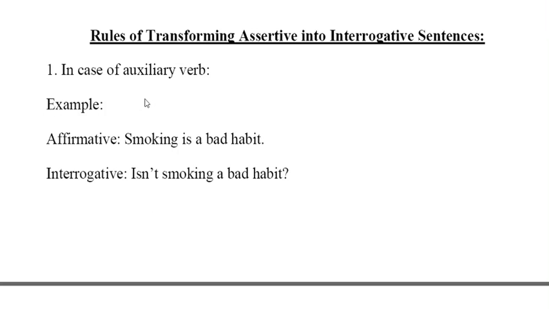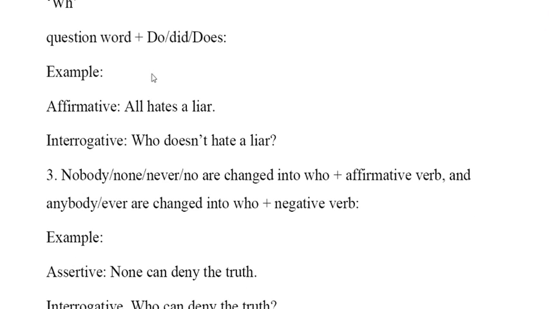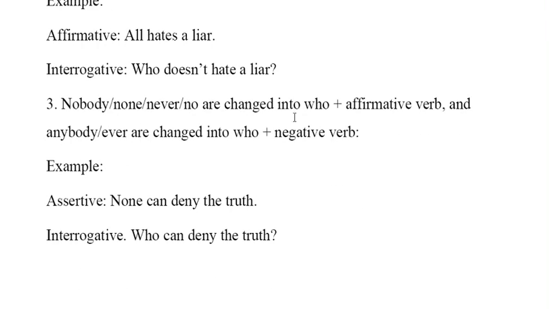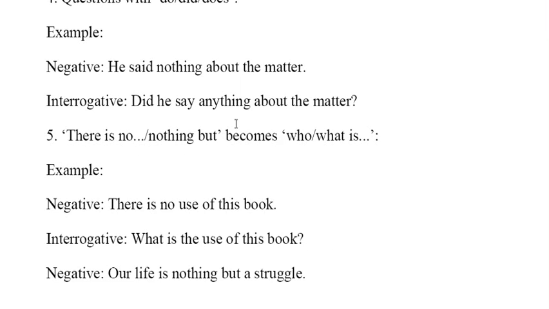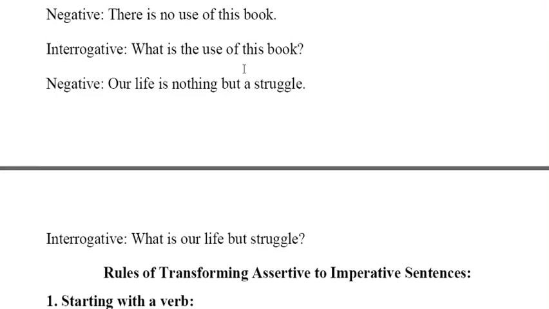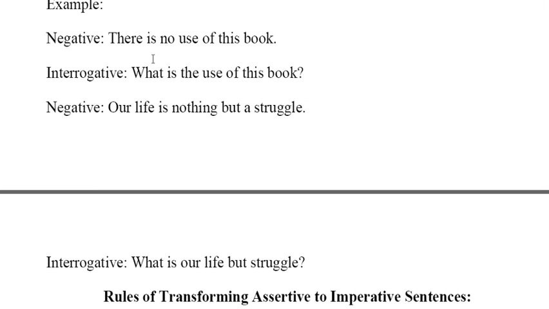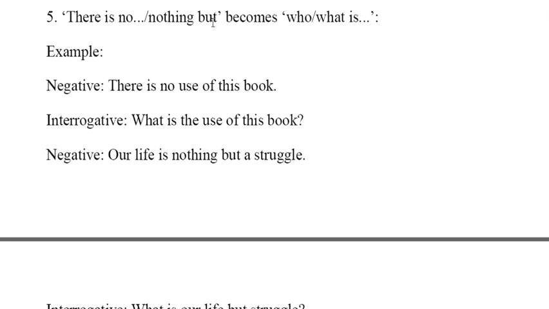For interrogative, first it is like with an auxiliary verb. So we take the auxiliary verb with negative contraction at the beginning, and we'll take do, does, did with WH words. Otherwise, if you find nobody, none, never, it will be who plus affirmative word; anybody, ever, who plus negative word. And questions with do, does, did will be changed according to tense, and the other things as usual. And last one was there is no, nothing, and for this we will take who, what is.